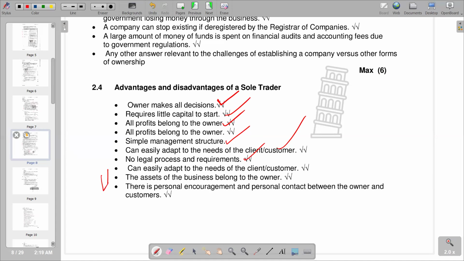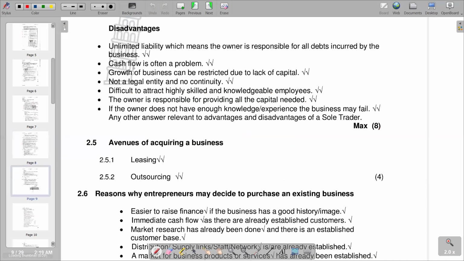We can also try to see in terms of the disadvantages of a sole trader, whereby we are saying there is unlimited liability, which means that the owner is responsible for all debts incurred by the business. So it means that the personal assets of the owner can be taken to settle the debts of the business, since there is unlimited liability. And then cash flow is often a problem for a sole trader. Remember, a sole trader is a small business, and obviously cash flow is going to be a problem in such a scenario.